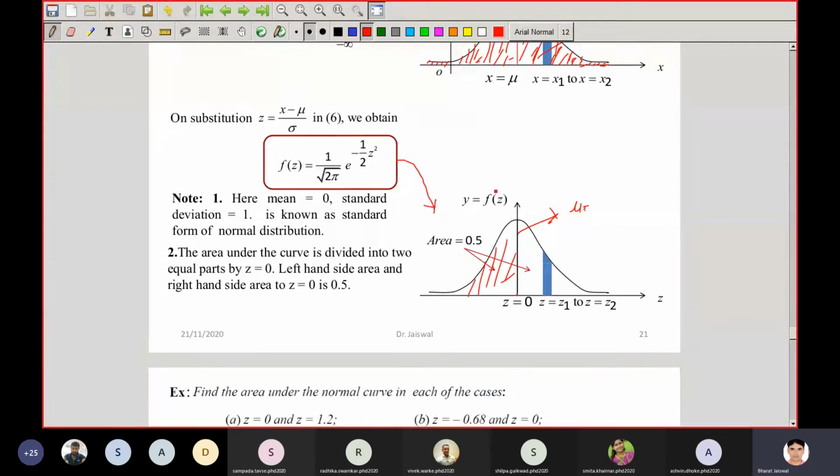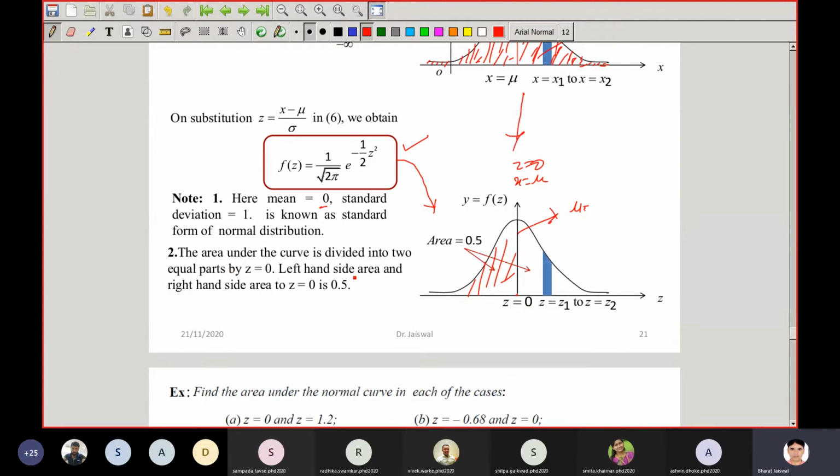Okay, students. So this is x equal to mu, means z equal to 0. So this is a little bit of change. This formula is basically taken and the table corresponding to this formula is given. Here mean becomes 0. If you put mean equal to 0, then x will be z here, and standard deviation will become 1. In that case, if mu is 0 and x equal to z, then sigma should be 1. That is why this curve coincides with this one.